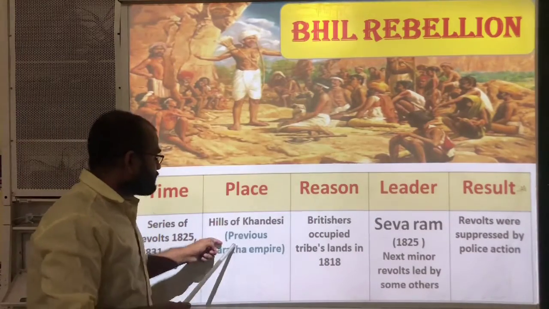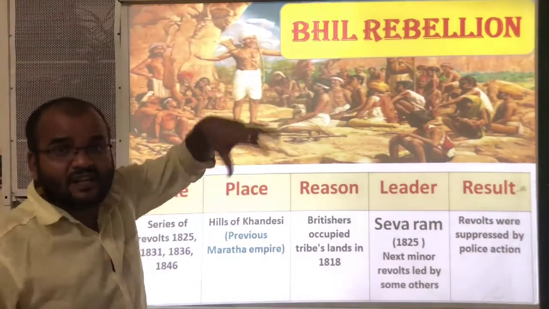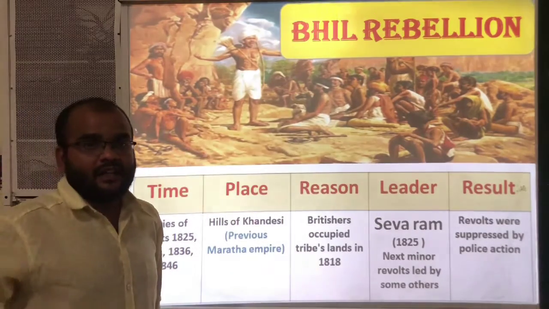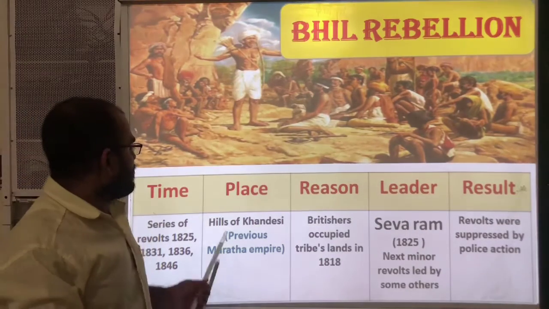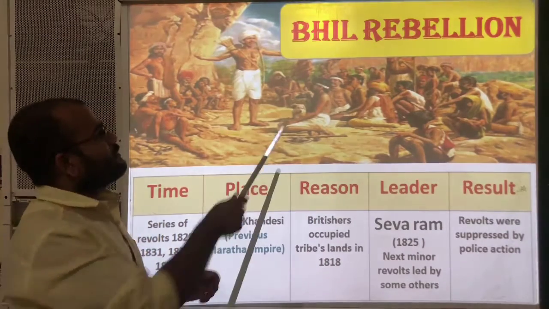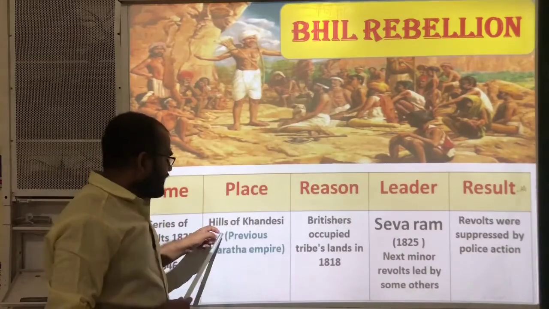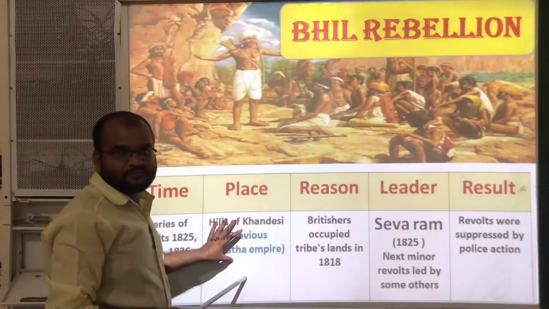They are present in the previous Maratha Empire, that means in the Maharashtra region. In the Maharashtra region, the hills of Khandesh are present. In those hills, Bhils are living. So these Bhils started a revolt in this place.